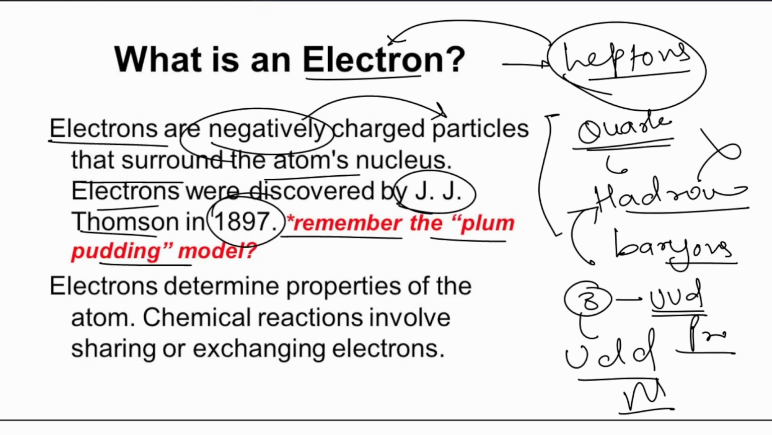Remember the plum pudding model. Okay, what was the plum pudding model? He said that basically if you make a pudding, then the plums are distributed throughout the pudding, or multiple different models can be made. He just said that electrons are present randomly in an atom.